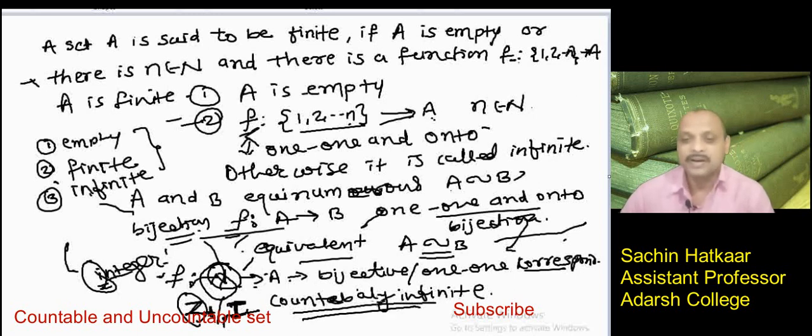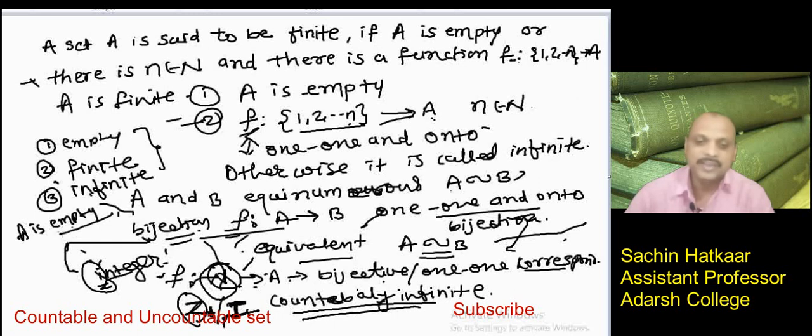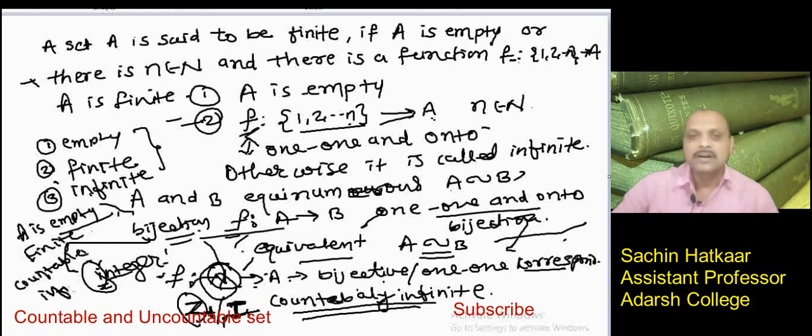Here a set may be empty, or it is called a finite set when there is a one-to-one correspondence from the set {1 to n} to the set A. The third one is countably infinite, where there is a bijective mapping from the set A to the set N. So these are the possibilities: A is empty, A is finite, or A is countably infinite. Then the set is called a countable set.